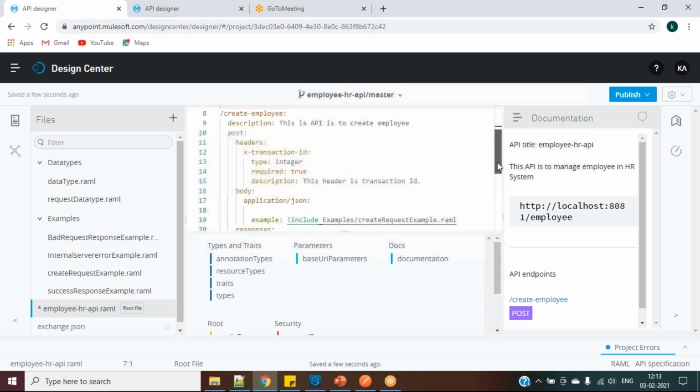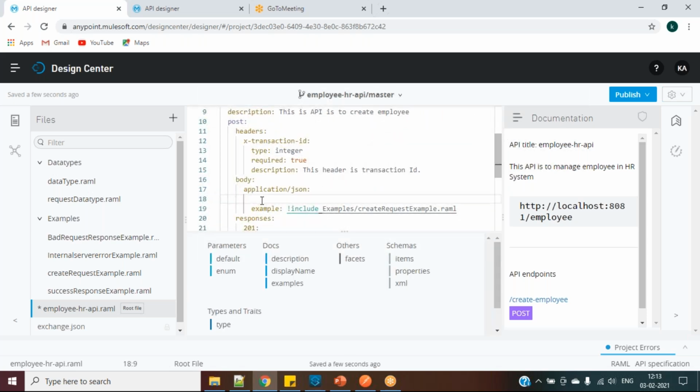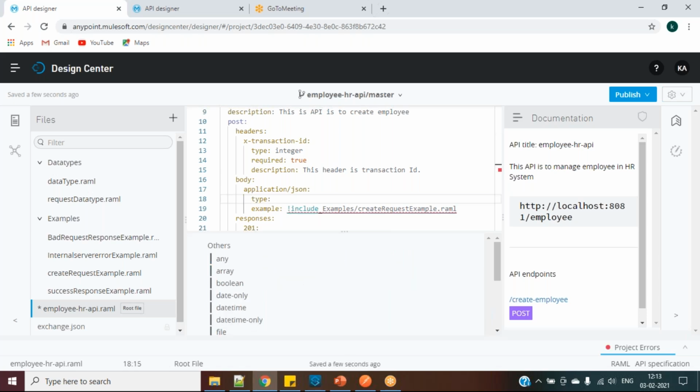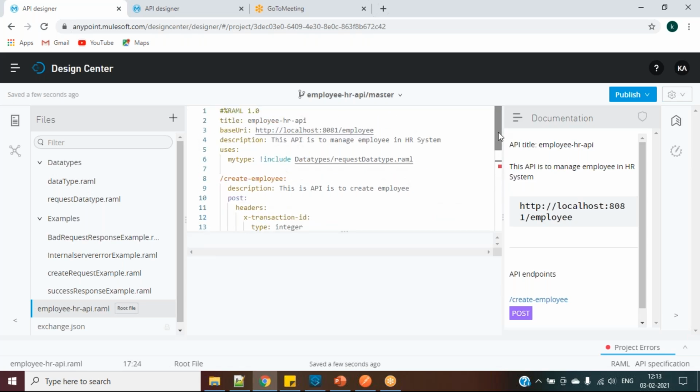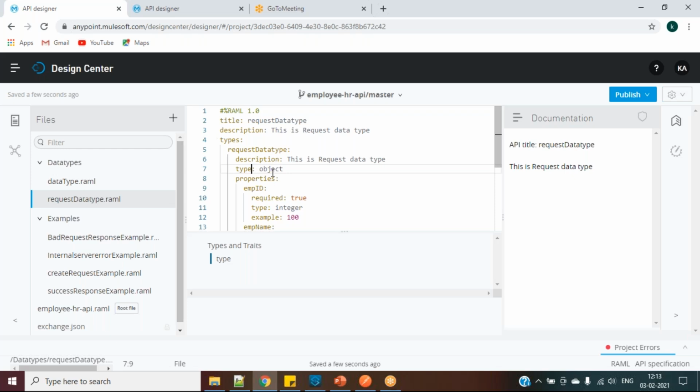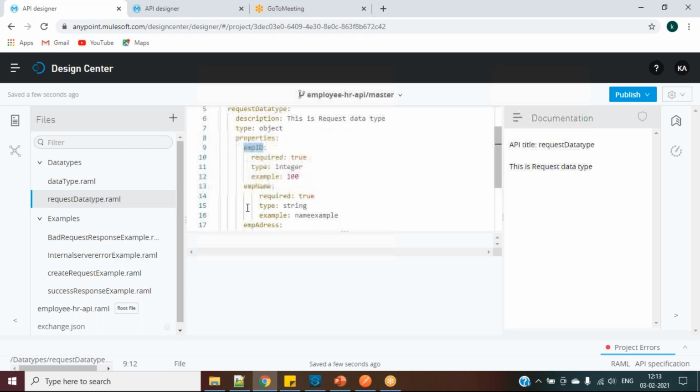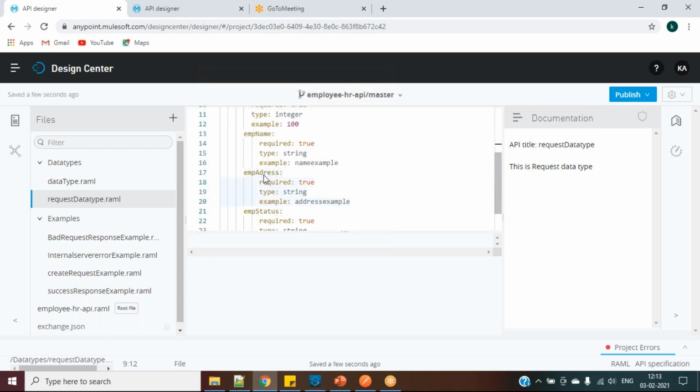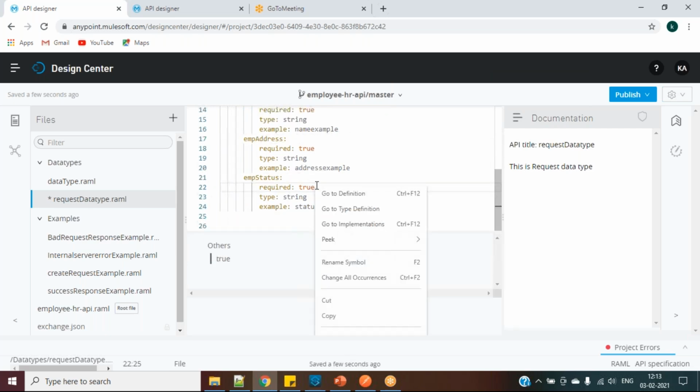It is taking, and here let me just type and I'll give my type dot request. This is giving a problem now. Request data type. EMP ID, EMP name, EMP address. Okay, here there is only a small d. Okay, EMP status.